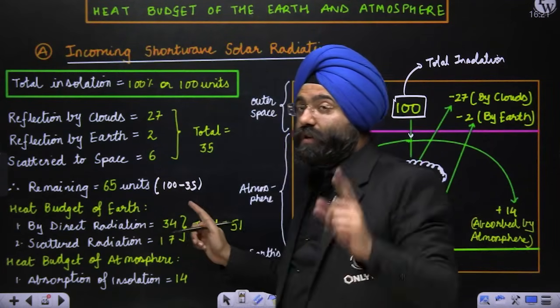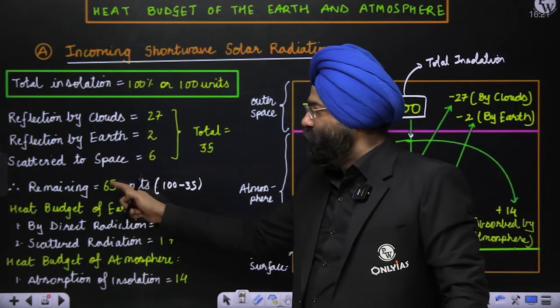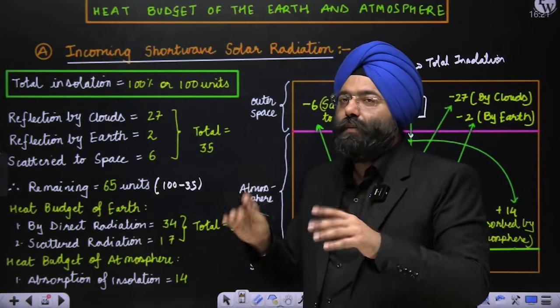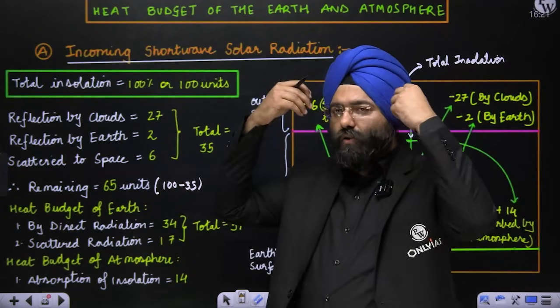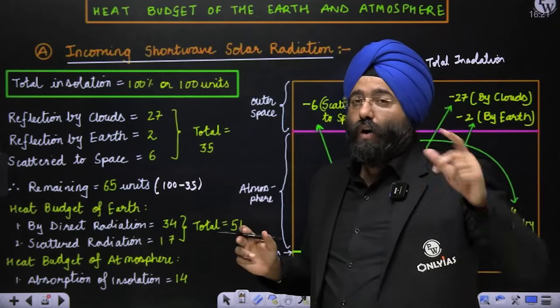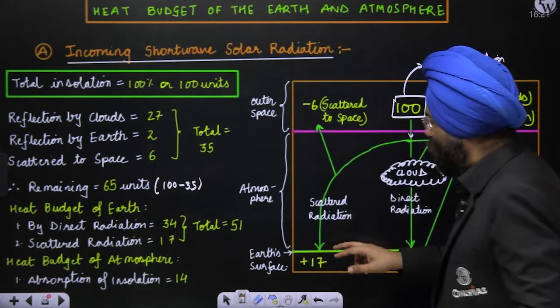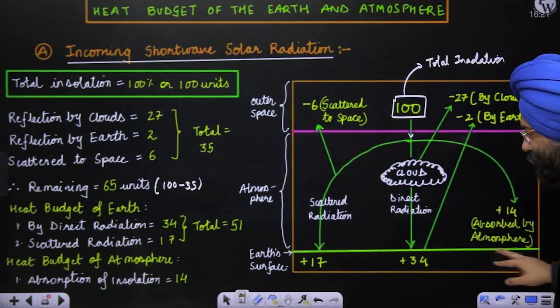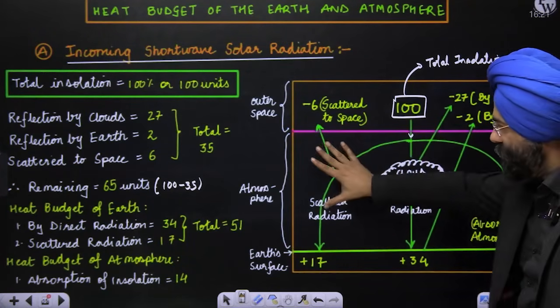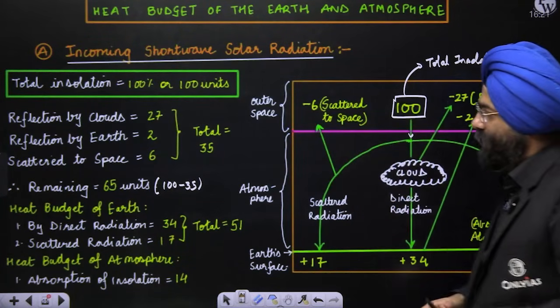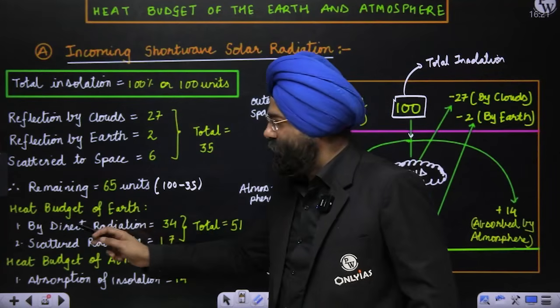100 minus 35, what is remaining? 65 units. So 65 units are the ones which are remaining, because the other 35 have already gone to outer space. Now, out of this 65 units, let us see the heat budget of the Earth. Earth is this surface, atmosphere is this area. Now, heat budget of the Earth: how is it heated?